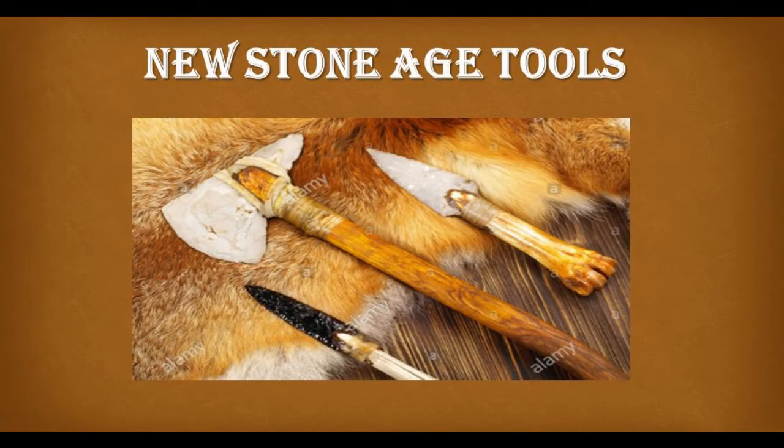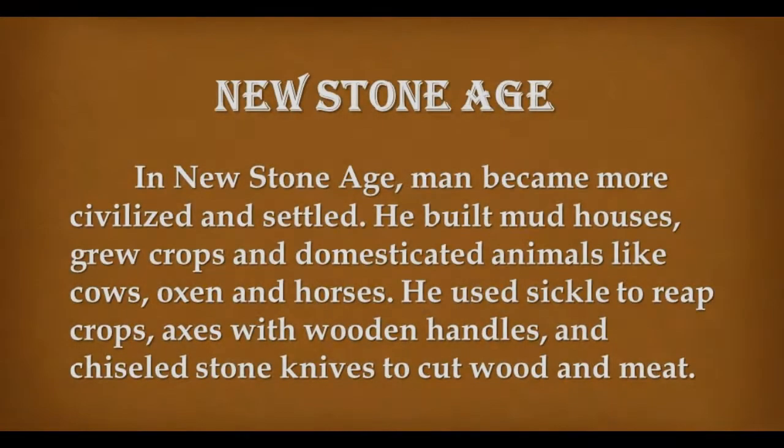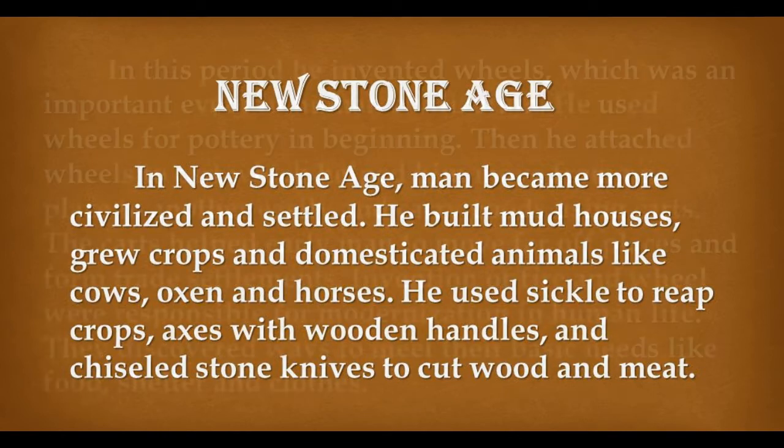New Stone Age tools. The New Stone Age. In the New Stone Age, man became more civilized and settled. He built mud houses, grew crops, and domesticated animals like cows, oxen, and horses. He used a sickle to reap crops, axes with wooden handles, and chiseled stone knives to cut wood and meat.